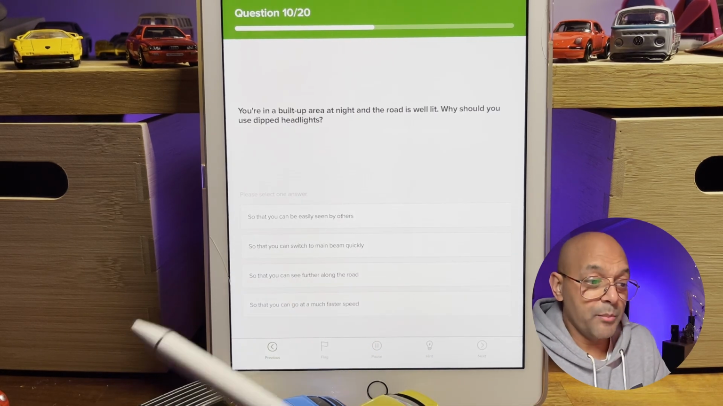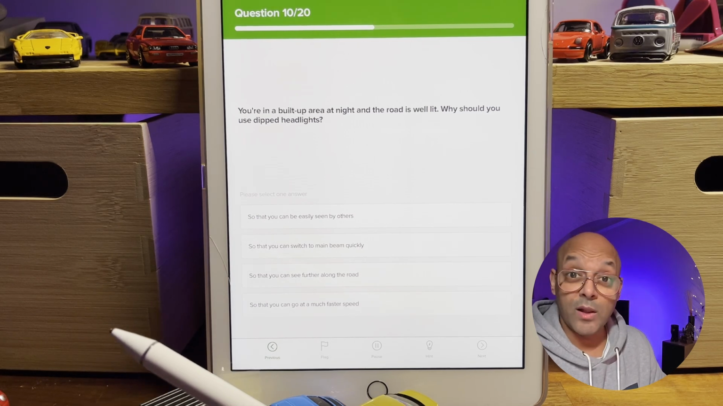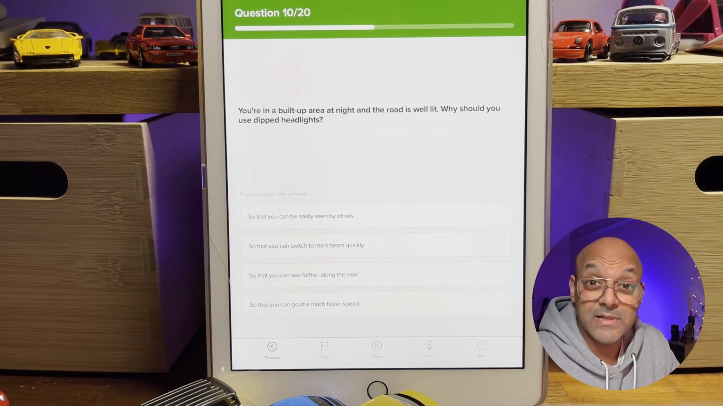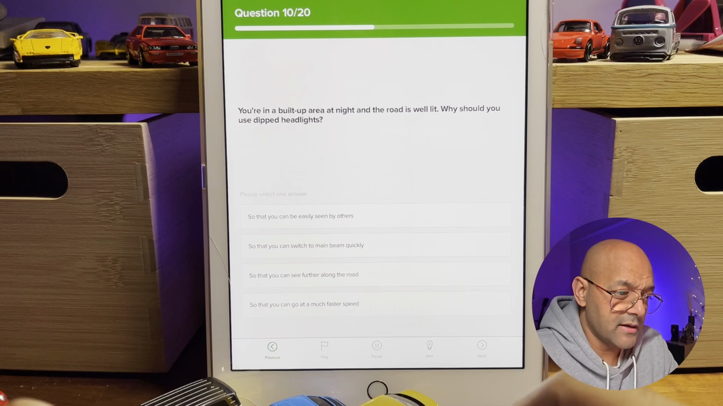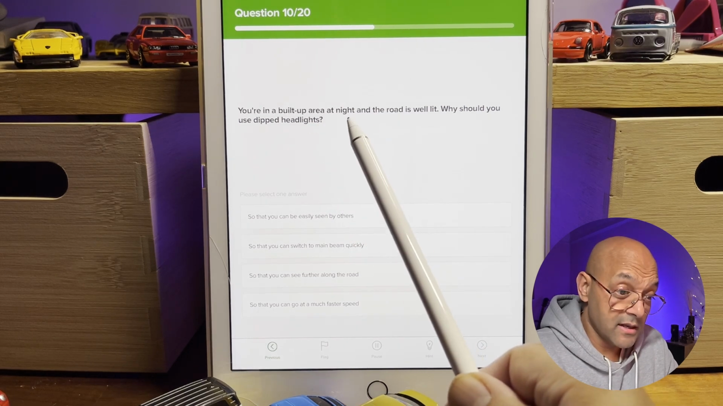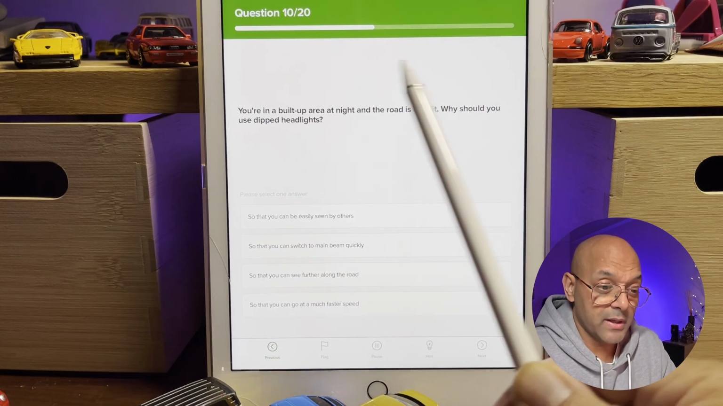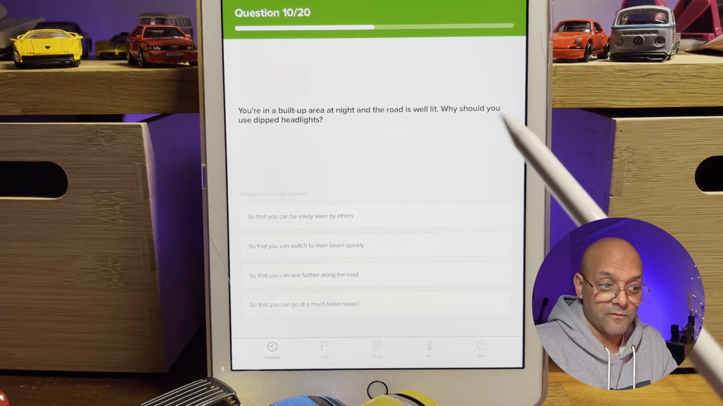Question number 10. You're in a built-up area at night and the road is well lit. Why should you use dipped headlights? Let's look at the question again. You're in a built-up area, it's night, and the road is well lit. We don't need to use full beams. Why should you use dipped headlights? We've got a lot of clues there.